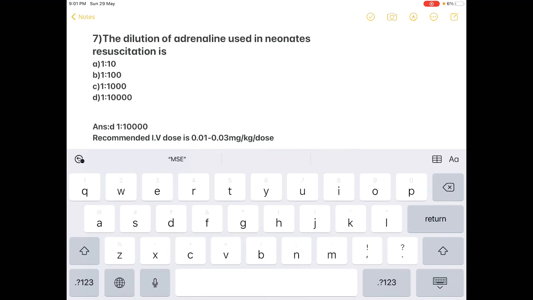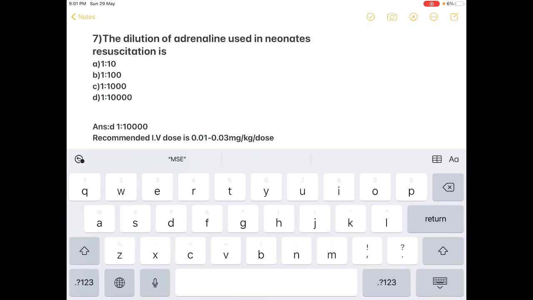How to dilute this adrenaline, I'll be discussing in brief. If we take 1 ampule of adrenaline, it is equal to 1 mg. We dilute that 1 ampule in 9 ml saline. That is a ratio of 1 is to 1000, a dose mainly used for adults.